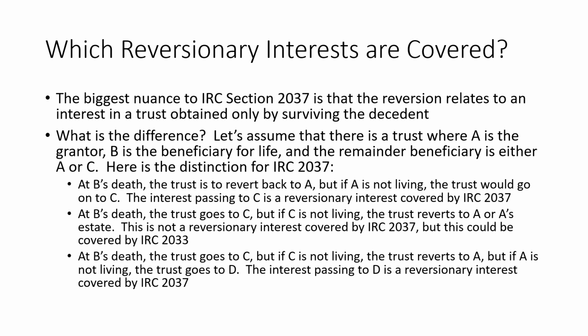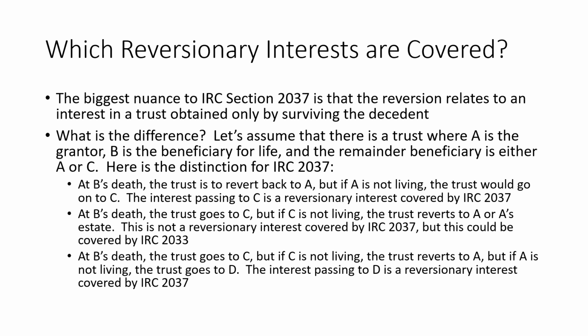So the result is that the interest passing to C would be a reversionary interest that's covered by Code Section 2037, because the big nuance here is that the reversion can only relate to an interest in a trust that's obtained only by surviving the decedent. So that's one that doesn't happen, meeting our condition that we looked at, and it's one where there's no reversion to the decedent's estate. It's only to the decedent if living at the time. So that's why this first bullet point would be a reversion covered by 2037.